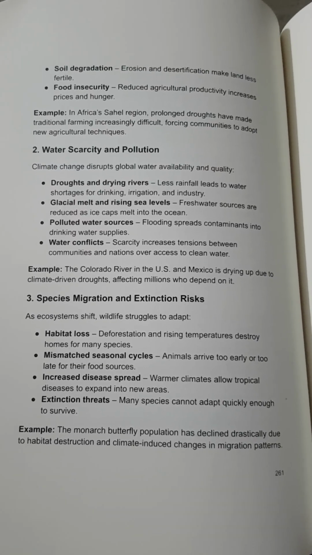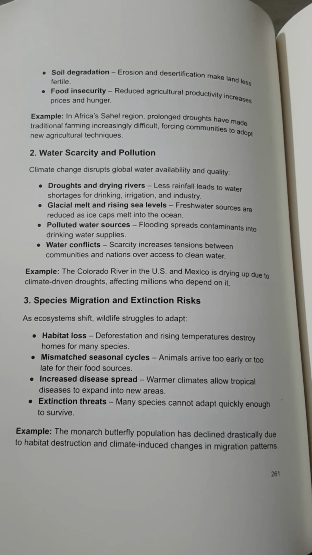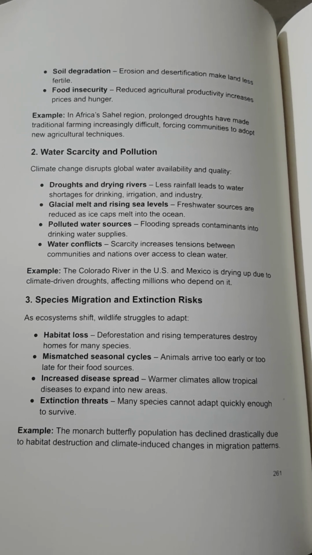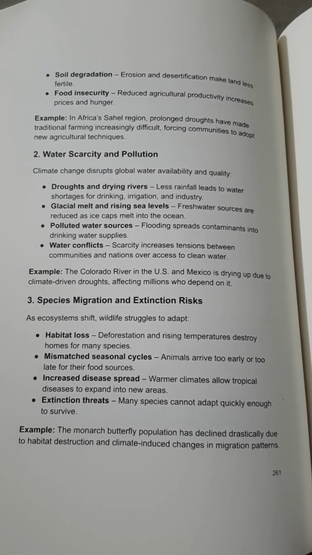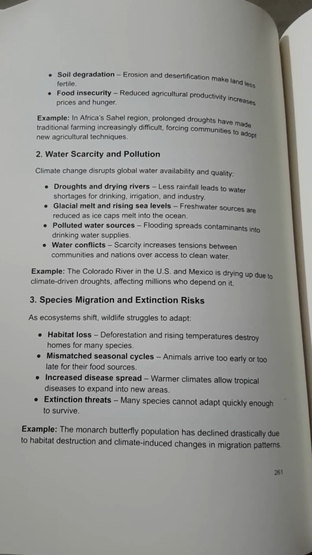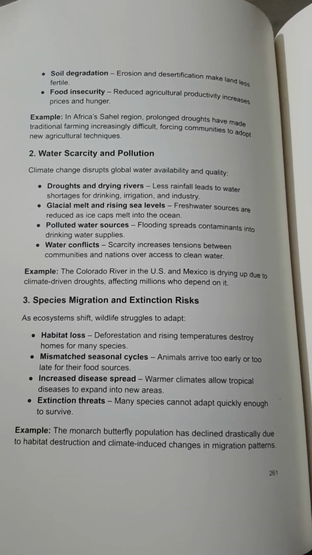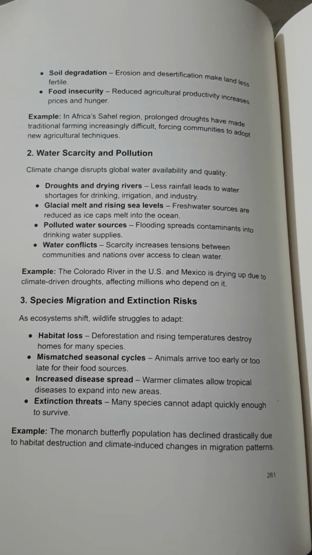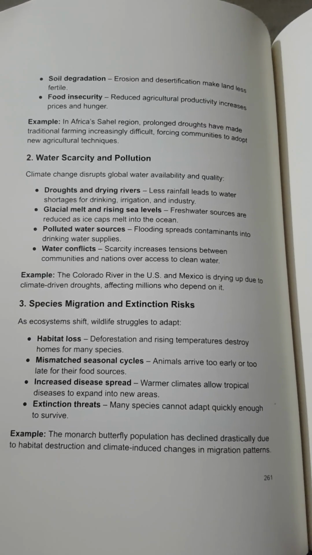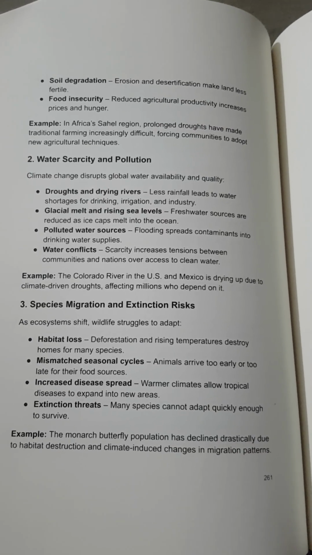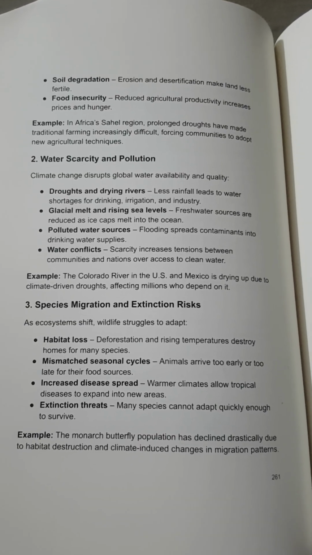Polluted water sources. Flooding spreads contaminants into drinking water supplies. Water conflicts. Scarcity increases tensions between communities and nations over access to clean water. Example: the Colorado River in the US and Mexico is drying up due to climate-driven droughts, affecting millions who depend on it.